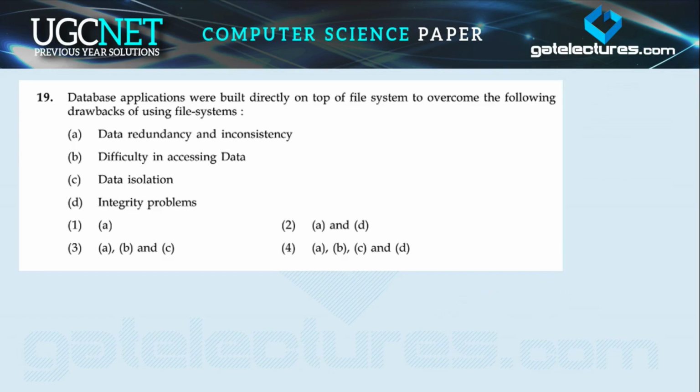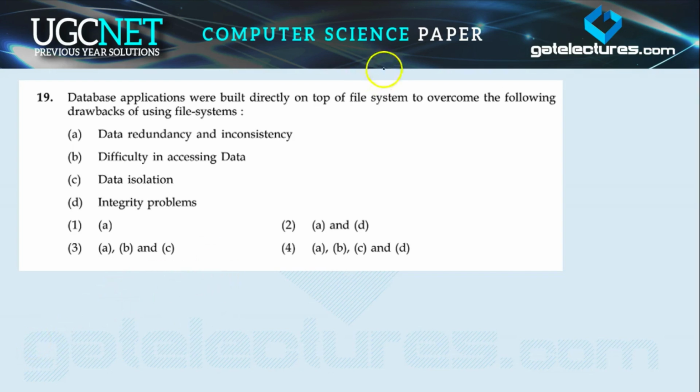Okay. Now question number 19: database applications were built directly on top of file systems to overcome the following drawbacks of using file systems. The first one is data redundancy and inconsistency. B is difficulty in accessing data. C is data isolation, and D is integrity problems.